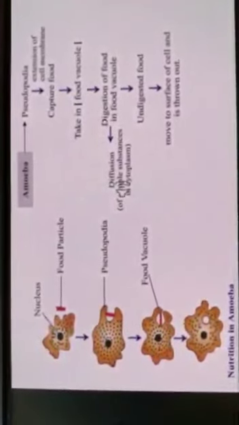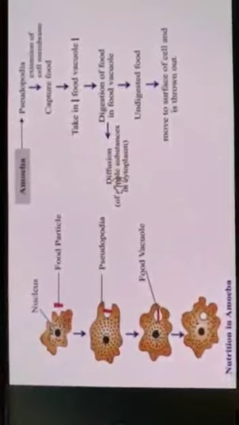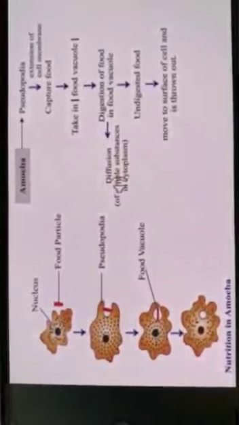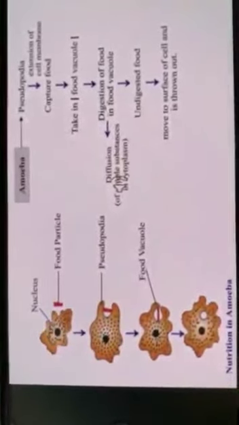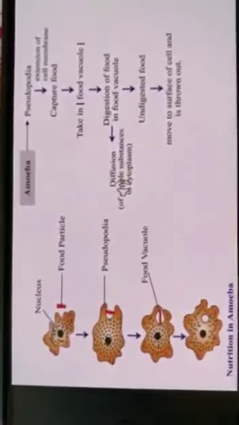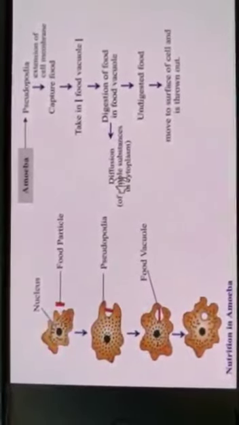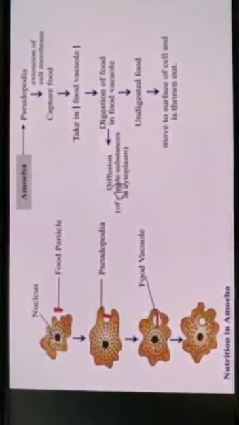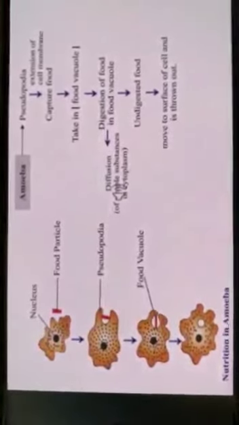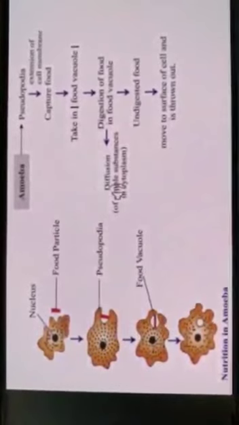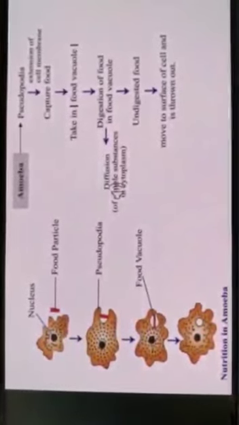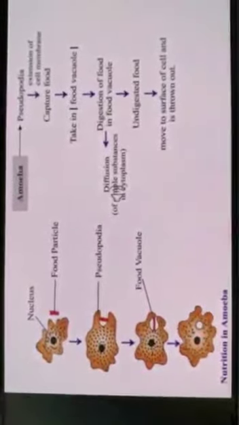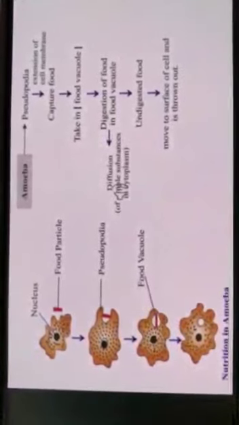A food vacuole is thus created with the food material inside. Digestive juices are produced into the food vacuole when it is moving in the cytoplasm. They act on the food, disintegrate it into simpler substances, and the digested food is then absorbed. Finally, the food vacuole opens to the outside and undigested food is released into the surrounding water.